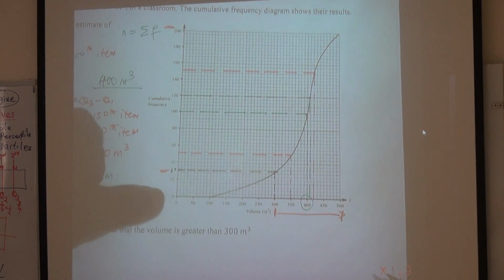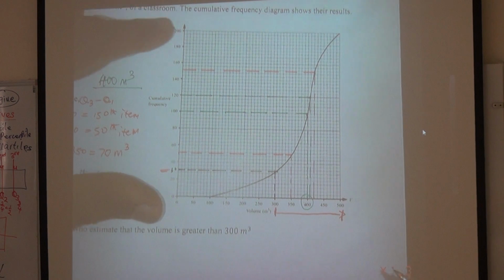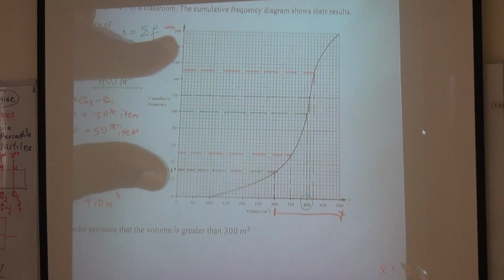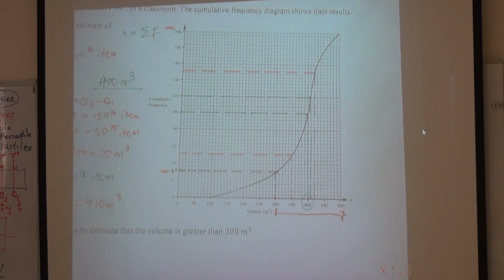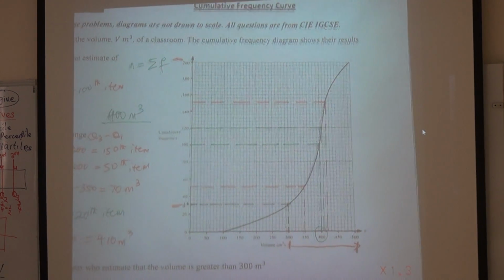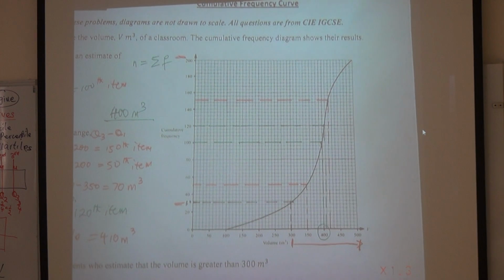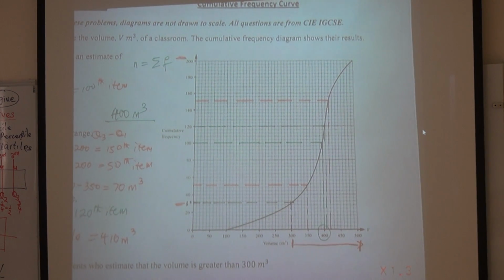So if from here to here is 30 and from here to here is 200, then you can get this gap. That's why you are subtracting. That's why your answer is 170. Does it make sense? So 300 is equivalent to that. So what you need is 200 minus 30.